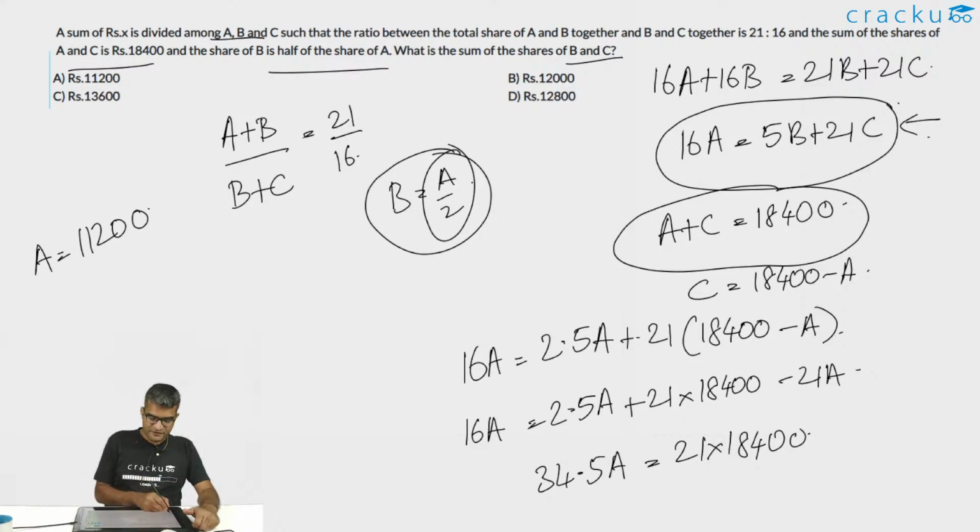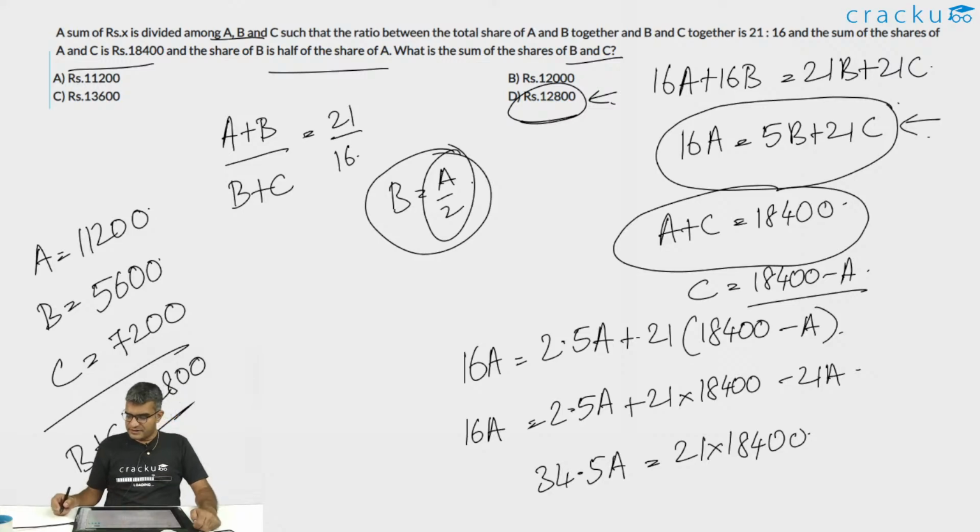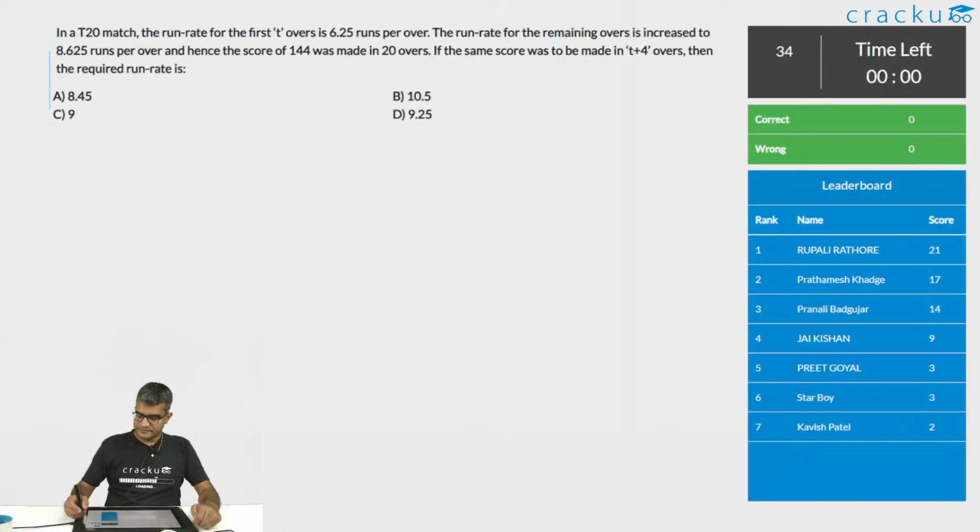Once you calculate the value of A, the value of B is simple, which is A by 2, which is 5,600. And the value of C is 18,400 minus A, which will be equal to 7,200. So, the value of B plus C is equal to 12,800, which is option D. Let us look at the next question.